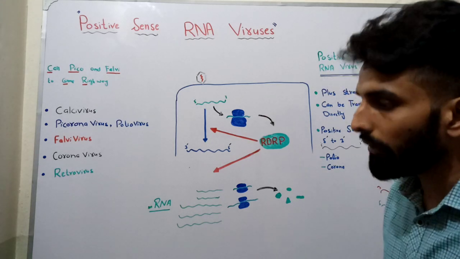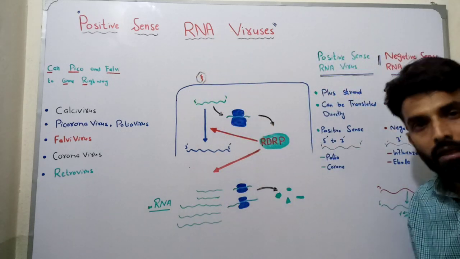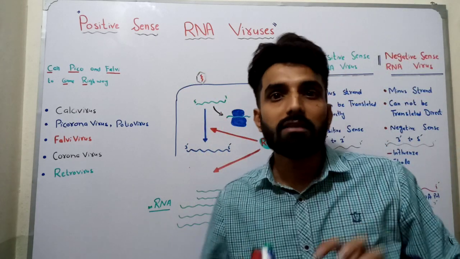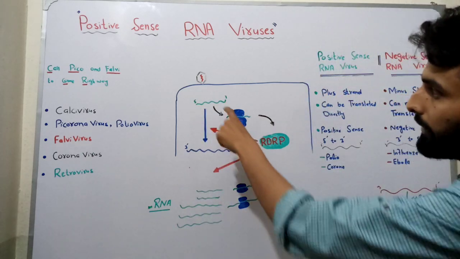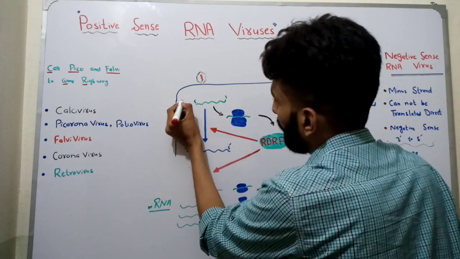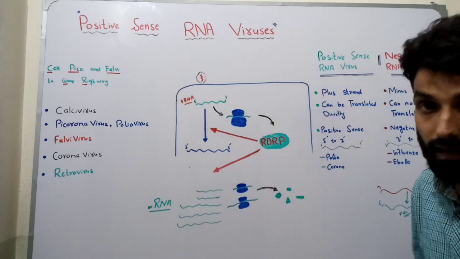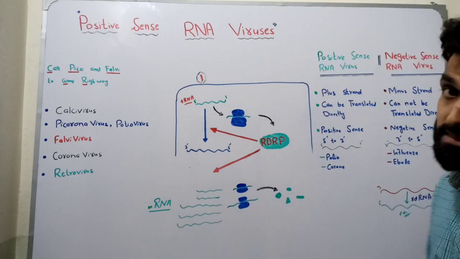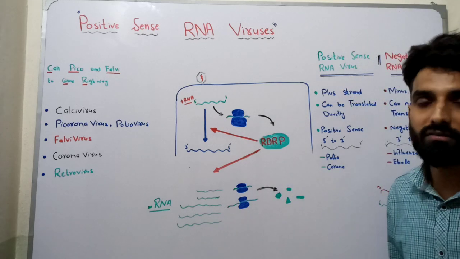In the previous video it has been explained how the virus will attach and penetrate into the host cell. It also has been explained how, after getting into the host cell, the genome of the virus will be released into the host cell. So now here you can see the genome of the virus, obviously a positive sense RNA virus, that will be a positive RNA. Positive RNA has been released into the host cell, and I have explained that positive RNA has the tendency to bind directly to the ribosome of the host cell and start the process of translation.